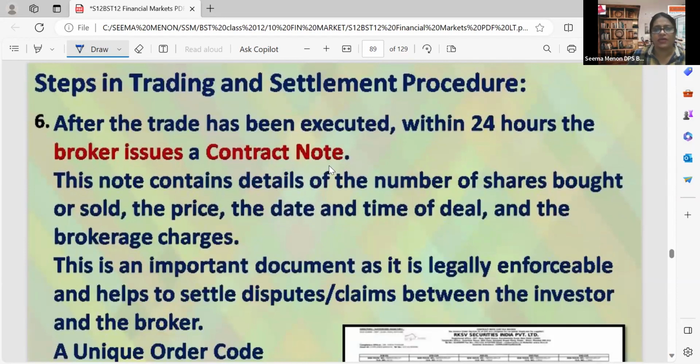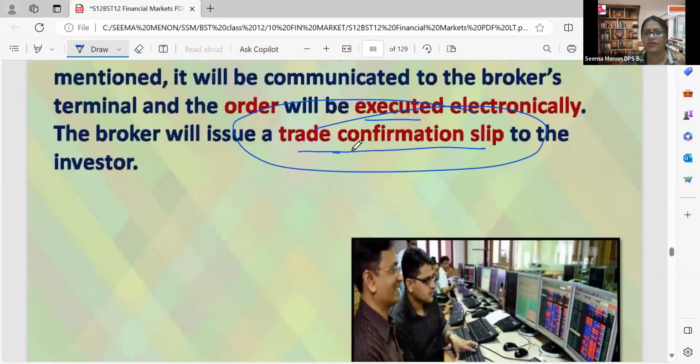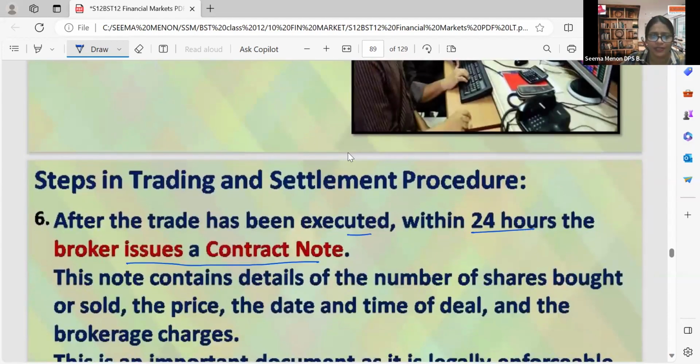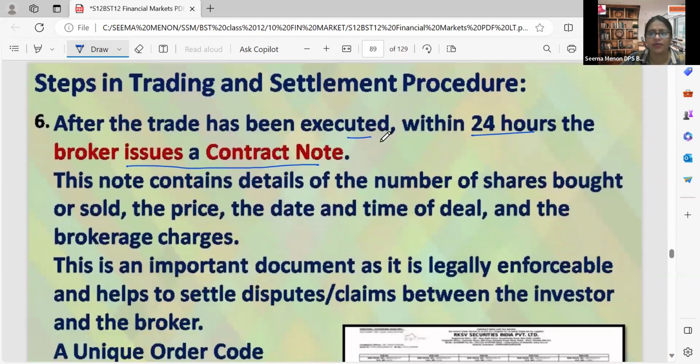After that, now what is next? The trade has been executed within 24 hours. The broker issues a contract note. So after giving the consent form, then the second thing is coming, the trade confirmation slip. Yes, your trade has been done. After that, the trade is executed within 24 hours. The broker issues a contract note.